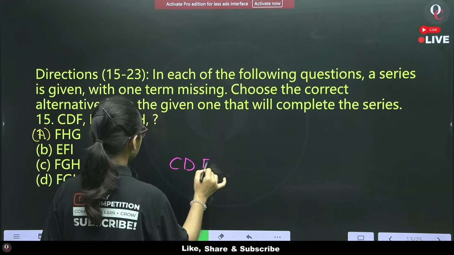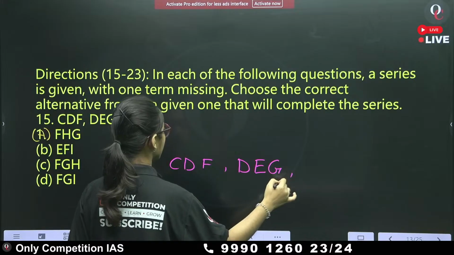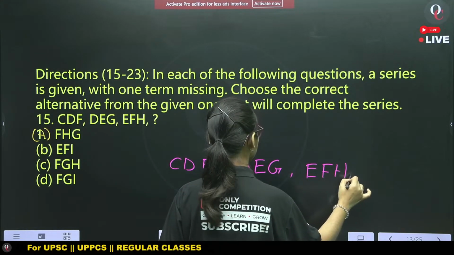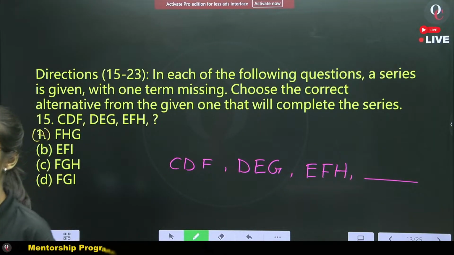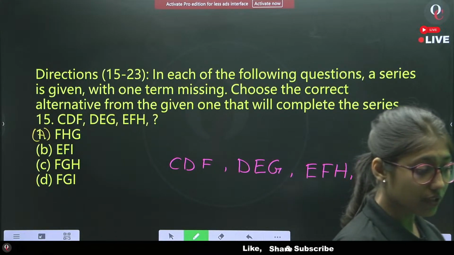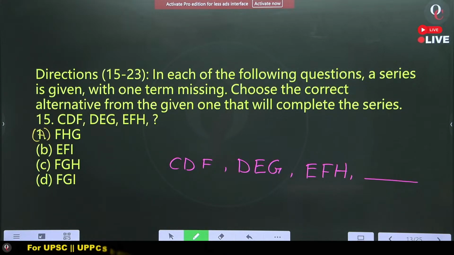C, D, F, D, E, G, then E, F, H and dash. You need to find the fourth term. Write down the pattern over here. Write the position value and then the pattern in question number 15.